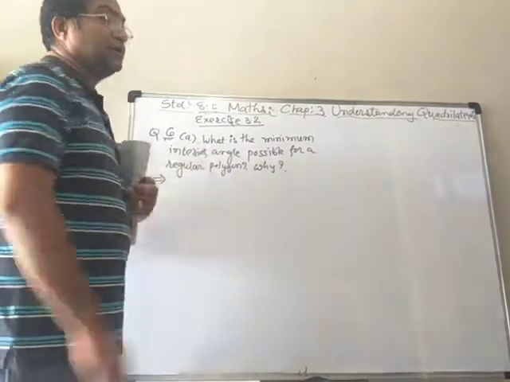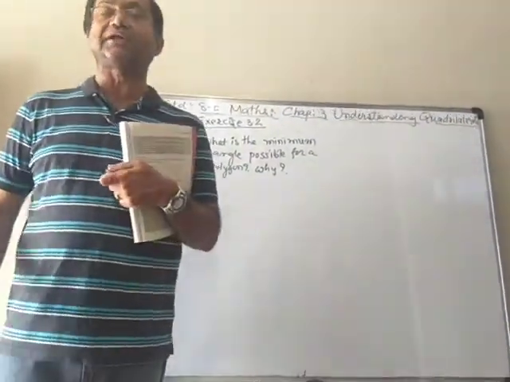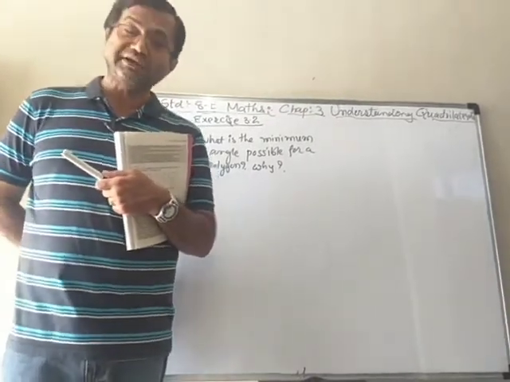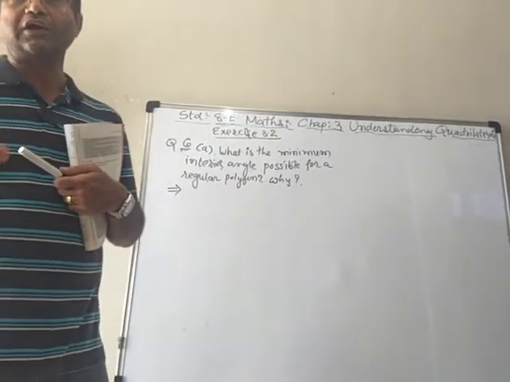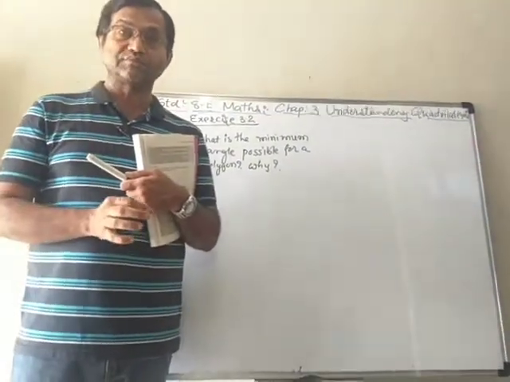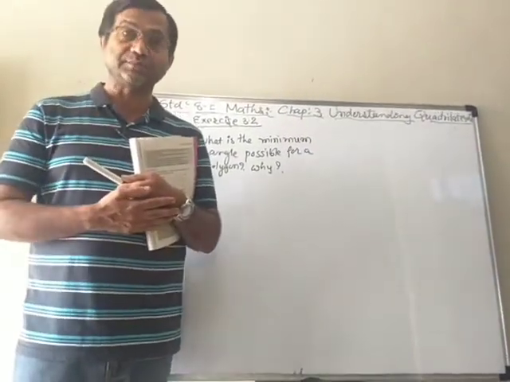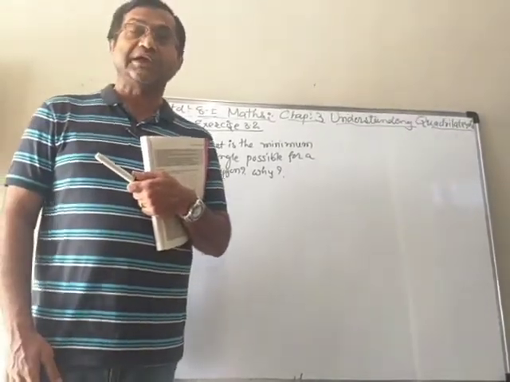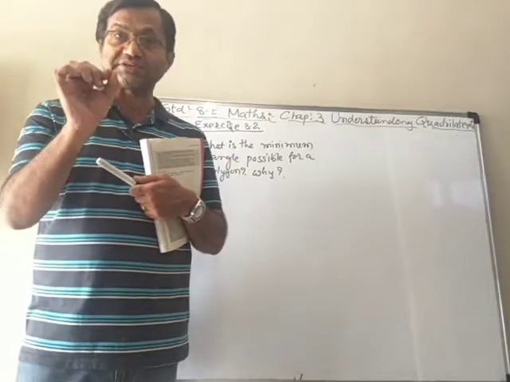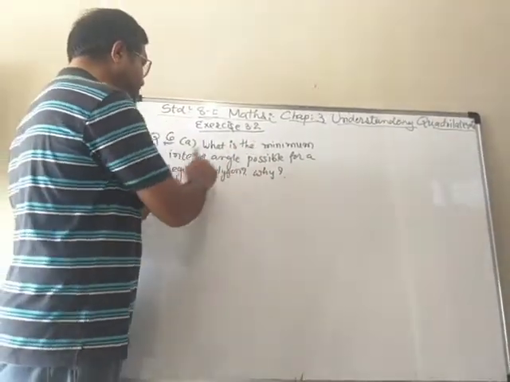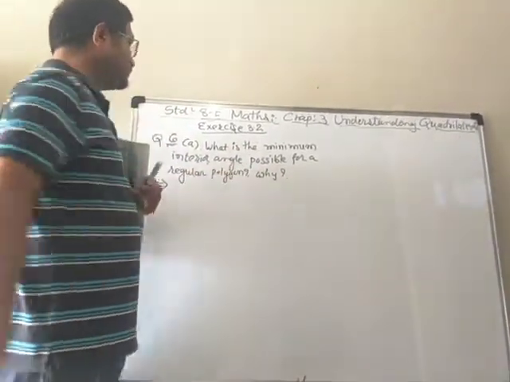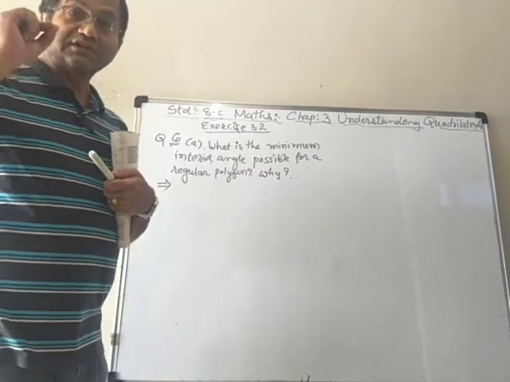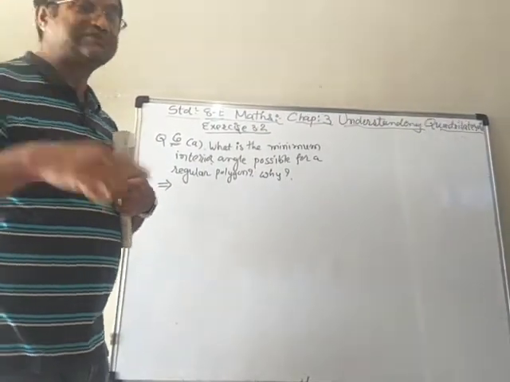So we know that if a triangle is a regular triangle, it is known as an equilateral triangle. And when it is an equilateral triangle, all the angles are also equal, and that is 60 degree. 60 plus 60 plus 60 becomes 180. It means that the minimum interior angle possible for a regular polygon is 60 degree. Why? Because the simplest polygon is a triangle.